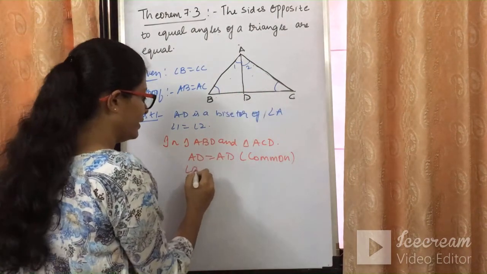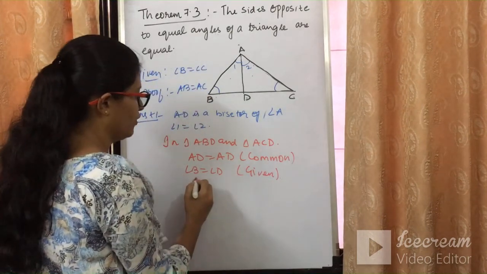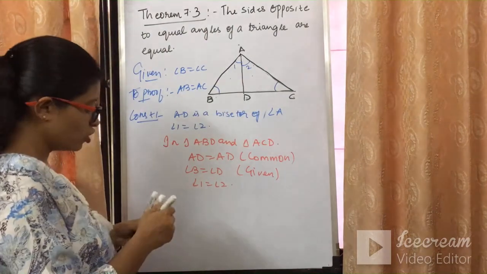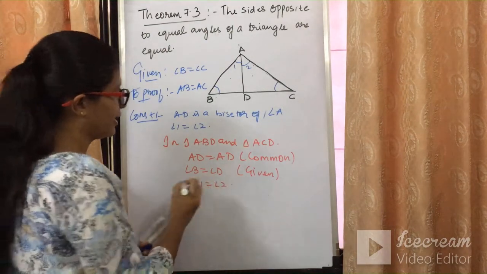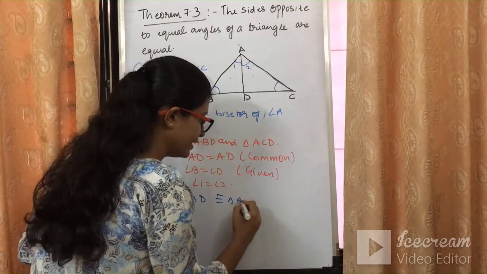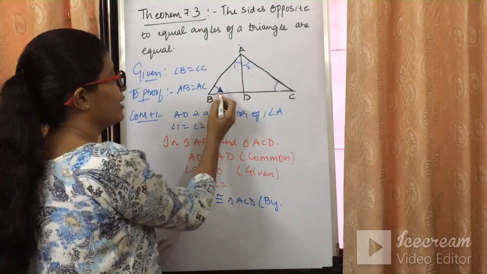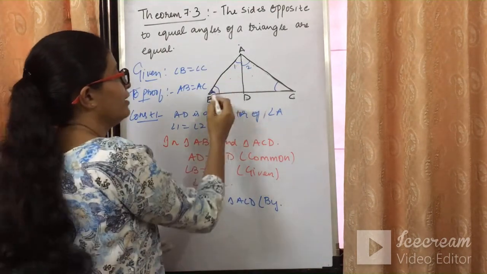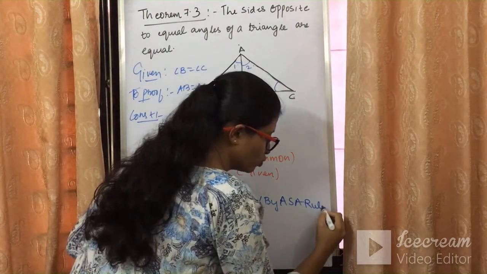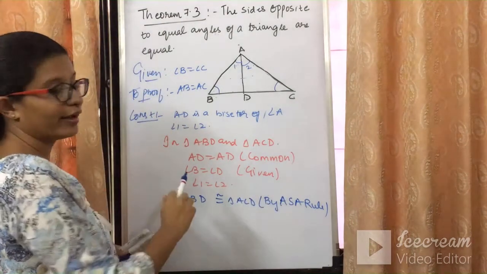And I can say angle B is equal to angle D, which is given in the question, and angle 1 is equal to angle 2. Why? Because it is a bisector. So from these conditions I can say that triangle ABD is congruent to triangle ACD by which rule? By angle side angle rule. तो ASA रूल या AAS रूल कुछ भी लिख सकते हैं आप लोग. सो एंगल साइड एंगल रूल से ये दोनों ट्राइंगल कॉन्ग्रुएंट हो गए.